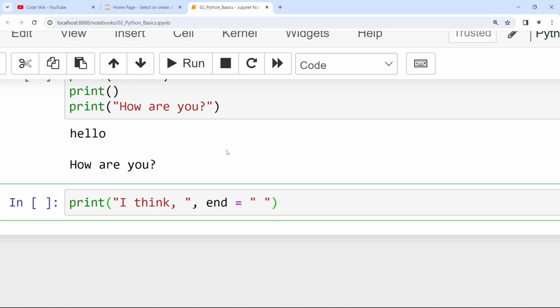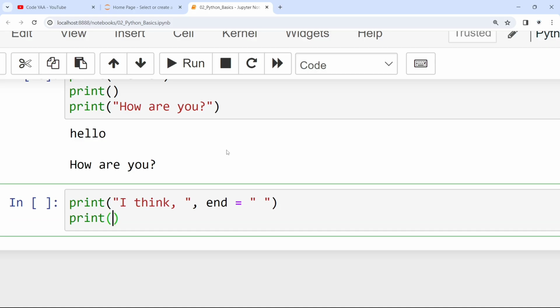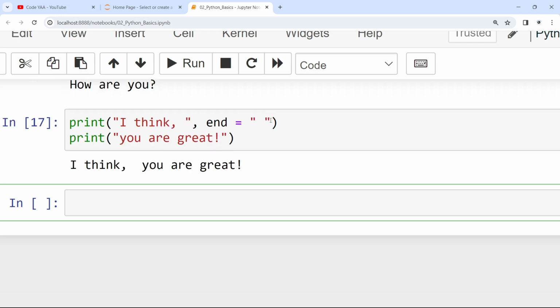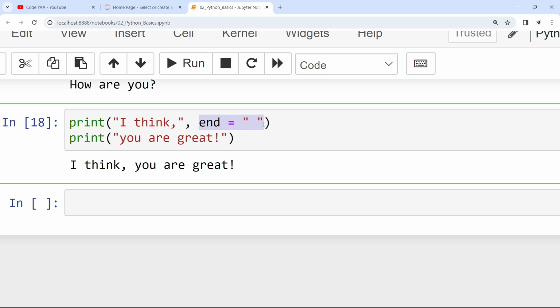Now see what I'm doing. I'm writing print, a very simple thing, and let me run it. I think you are great. You can see I got two spaces. Let me edit this space. Now you can see: I think you are great. So what this end is doing, it will not go to the next line, it will simply take both print statements onto one line with the help of the end parameter.